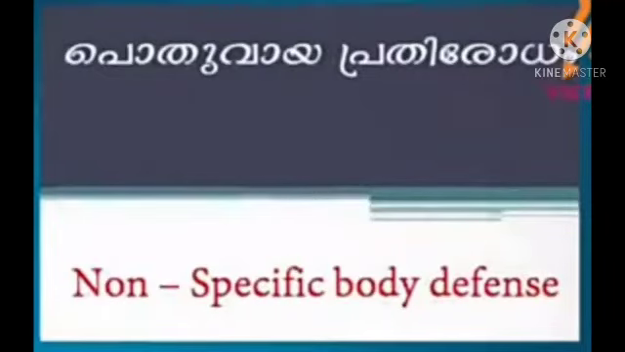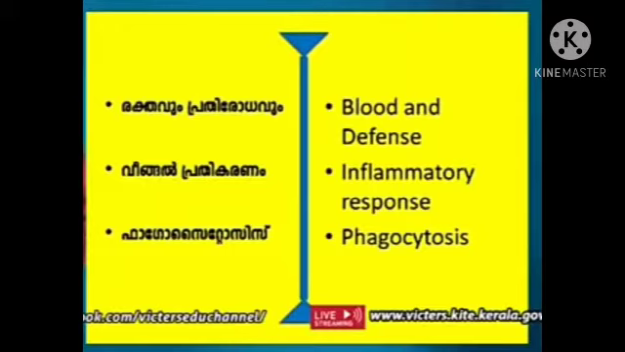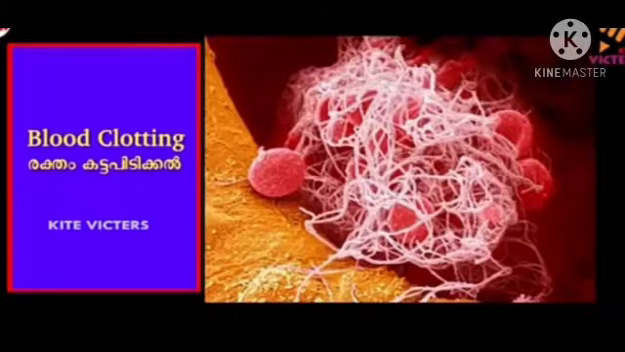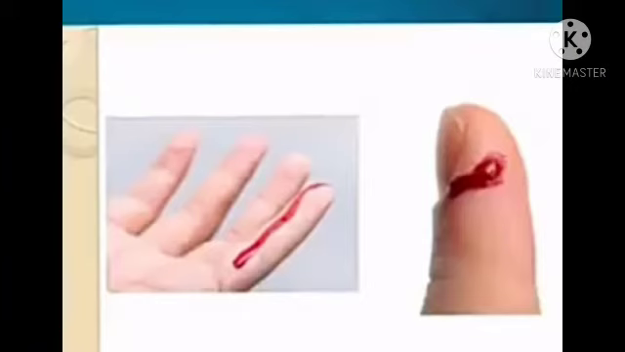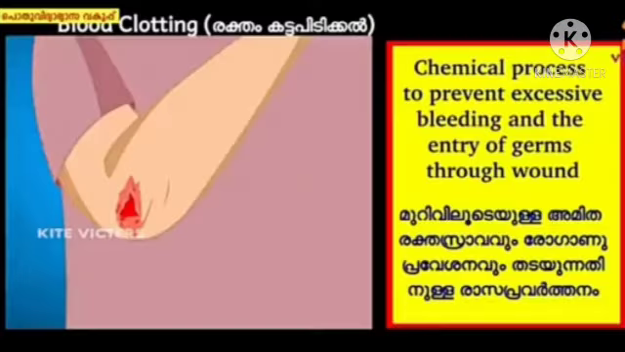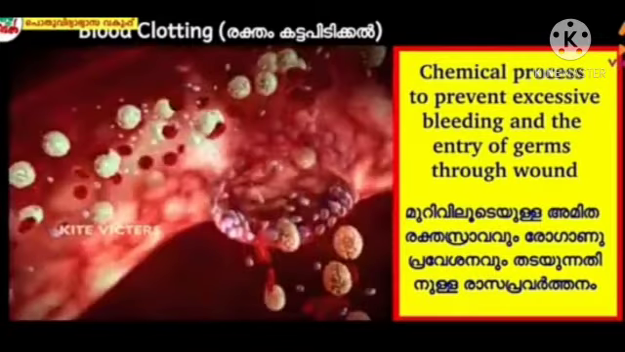In biology, we are discussing the non-specific body defenses. We already discussed inflammatory response and phagocytosis. Now we are going to discuss blood clotting as a defense mechanism. We are familiar with this clotting of blood. This is a chemical process to prevent excessive bleeding and the entry of germs through the wound.